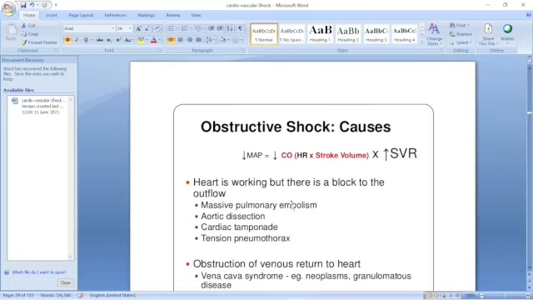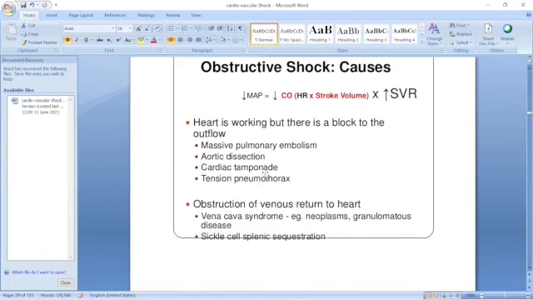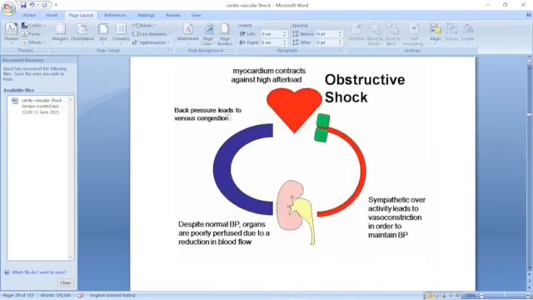There is massive pulmonary embolism, aortic dissection, an aortic aneurysm or the dissected aorta rupturing, cardiac tamponade, tension pneumothorax, where tension may obstruct the venous flow. Obstruction to the venous flow, vena cava syndrome, neoplasm, granulomatous disease, sickle cell, chronic degeneration, or obstruction in the artery, aorta, or the vein. This is also a cause because there is no sufficient blood coming back to the heart or the heart cannot pump out. That produces shock, the obstructive shock.